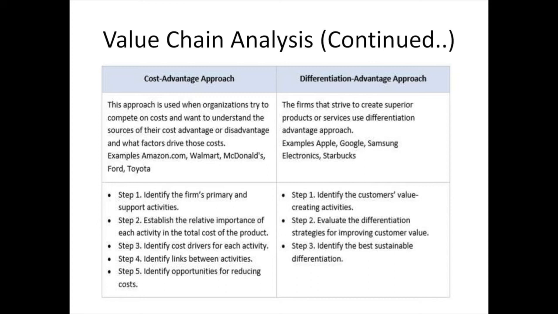Then step 4, identify links between activities. All the activities in a value chain are interlinked. Wherever there is a cost alteration in one activity, it may create a cascading effect on the subsequent activities as well.